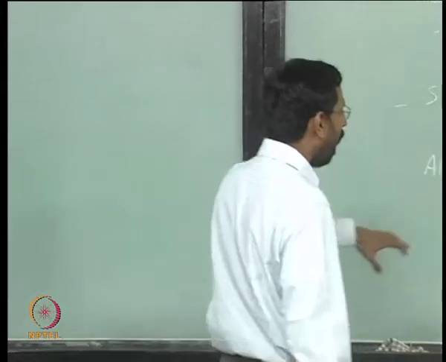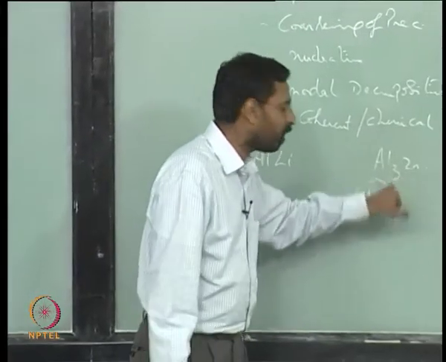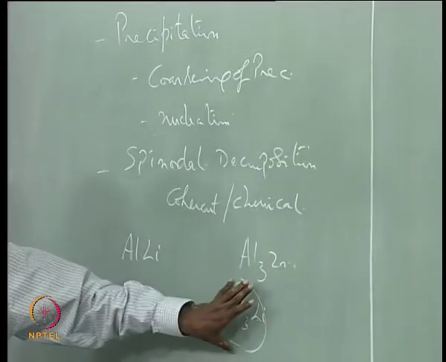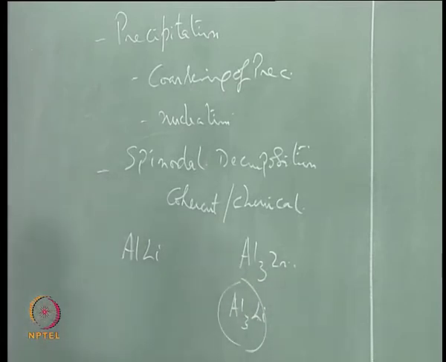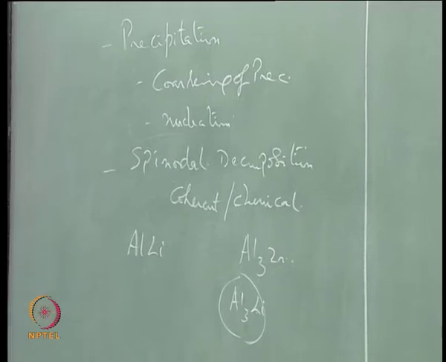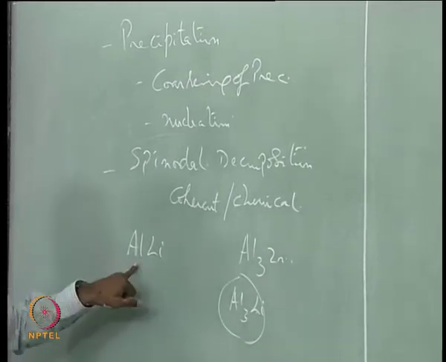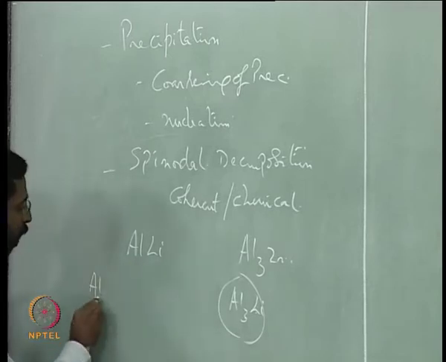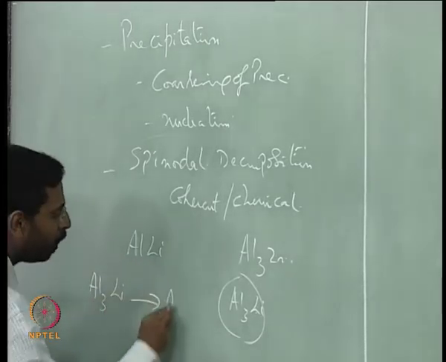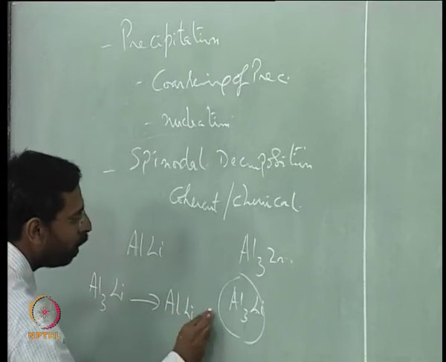So what I mean to say is, when you look at structures like this, the fact that Al3Li is a metastable phase indicates that this ordered structure, if you heat it to higher temperature, Al3Li vanishes and finally gives you the AlLi. That means Al3Li in principle would split into AlLi plus aluminum.